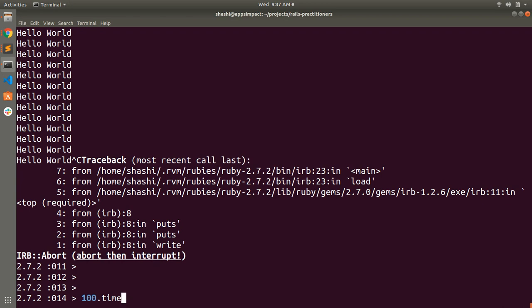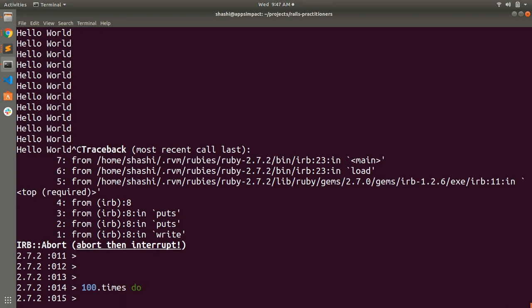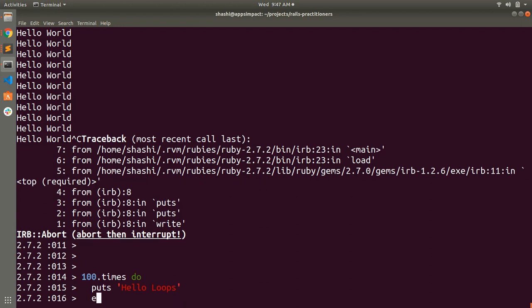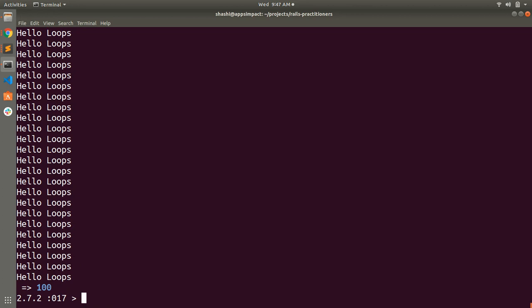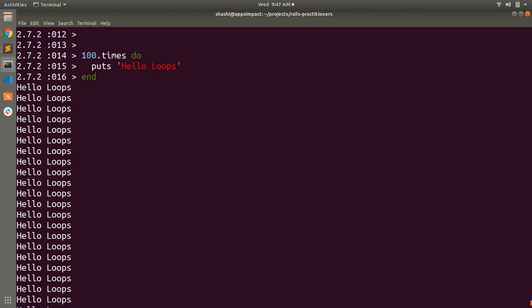So I can use 100.times do, puts hello loops, and end. Okay, so you can see that it has printed hello loops 100 times.